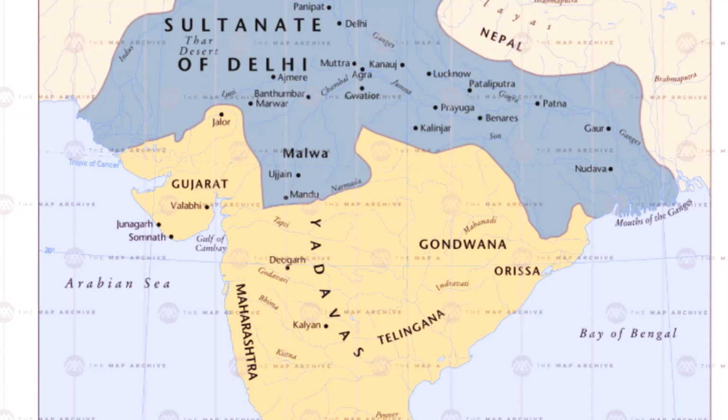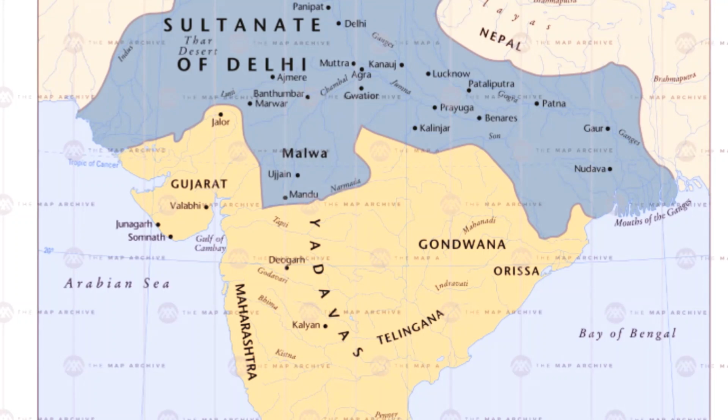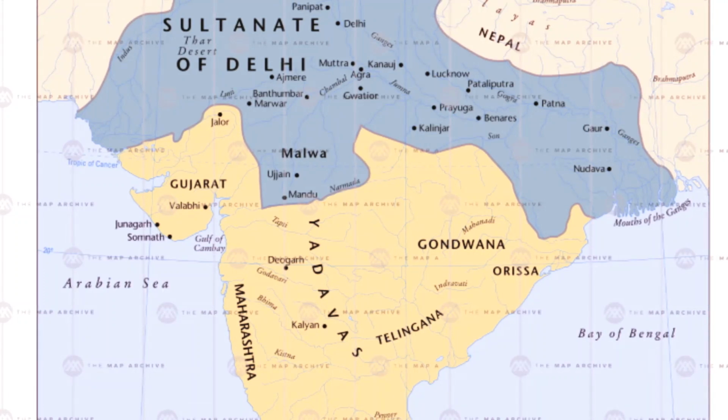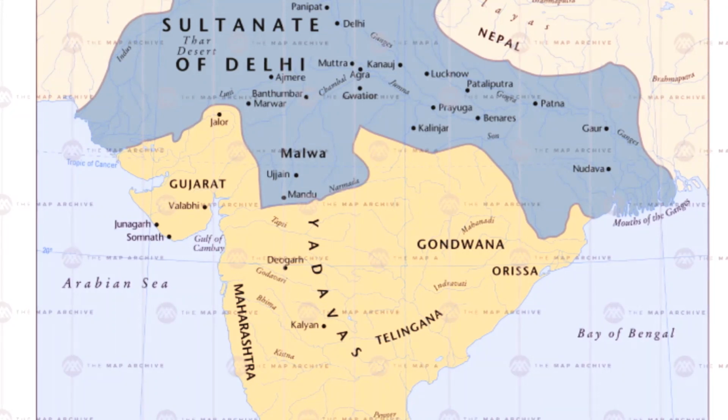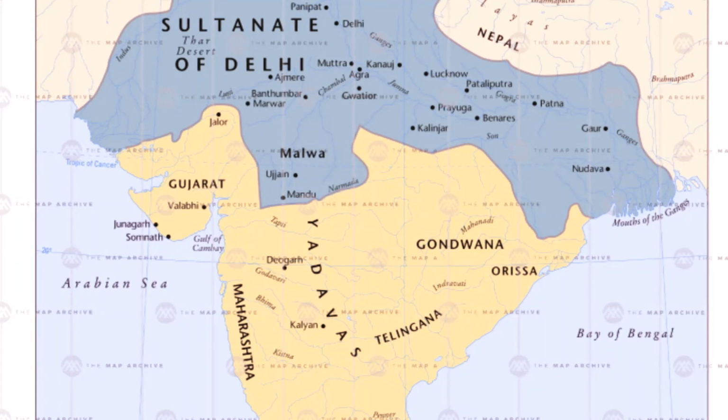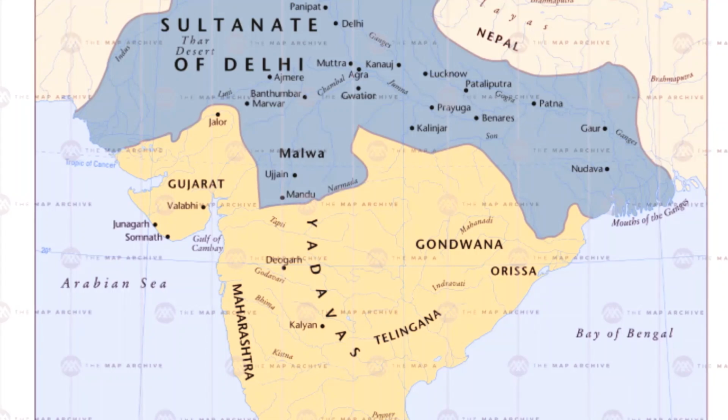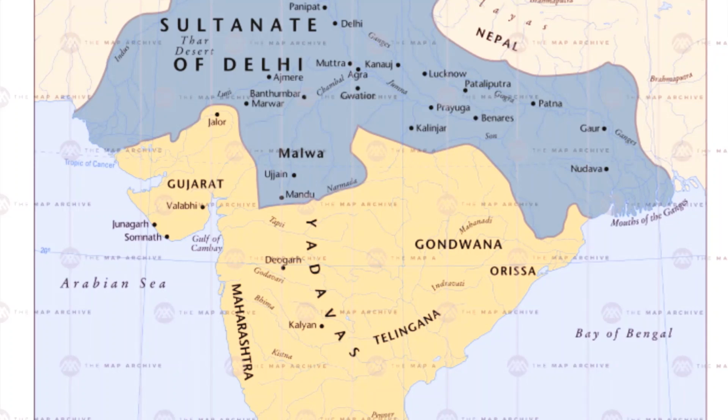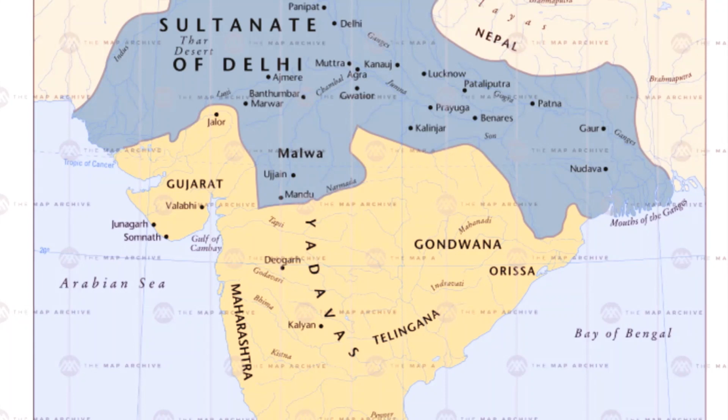Qutbuddin Aibak was the ruler of the Delhi Sultanate, followed by Iltutmish, and Iltutmish's daughter was Razia Sultana. Razia Sultana was the first and only Muslim lady who ever ruled India. Altunia impressed Razia subsequently. Razia married Altunia and both went to Delhi.